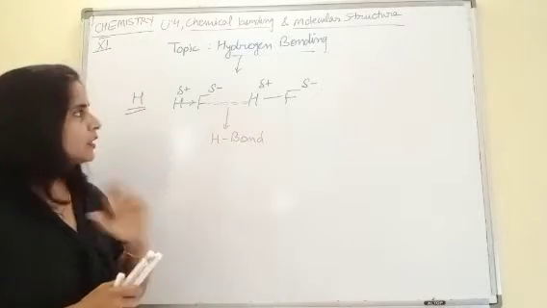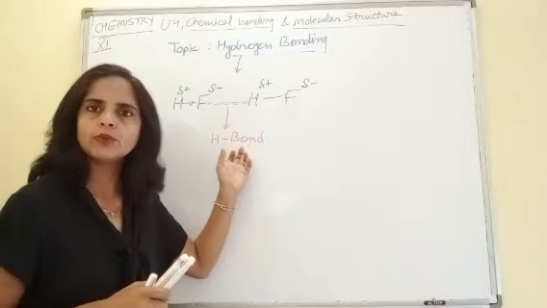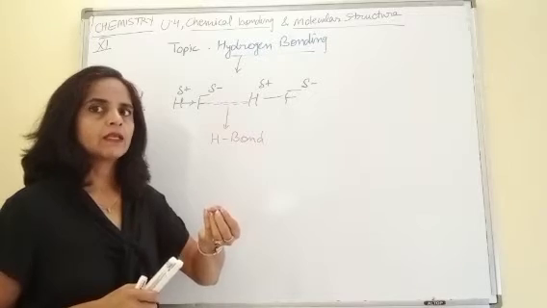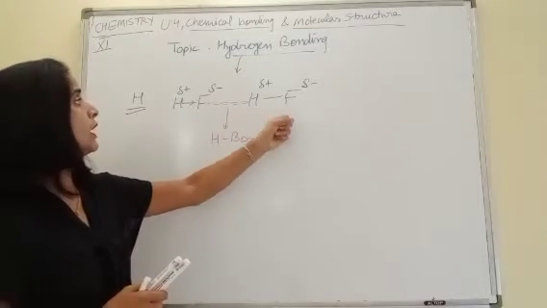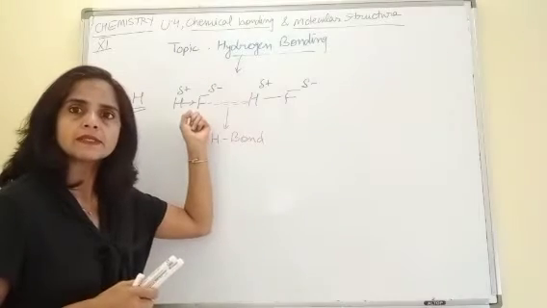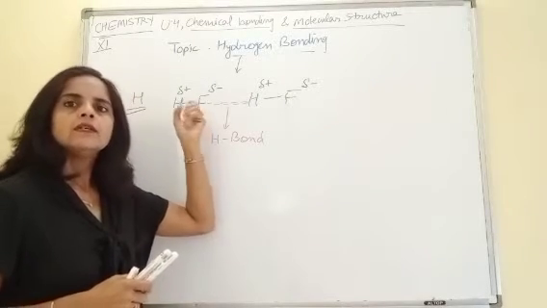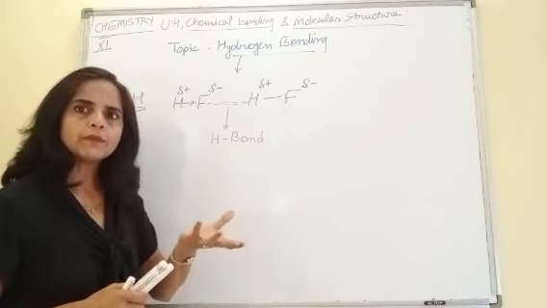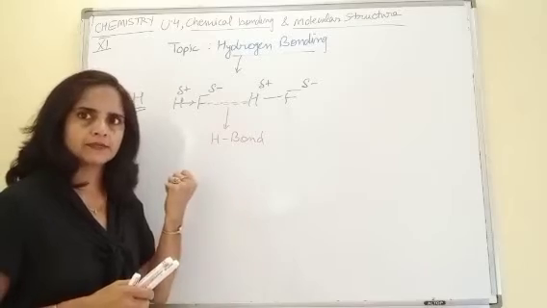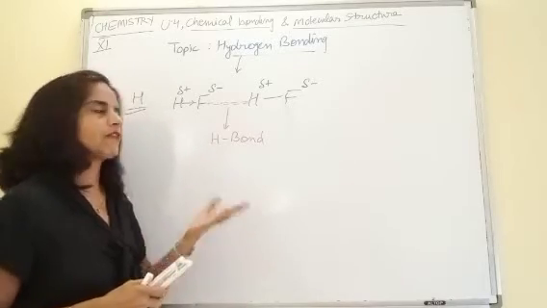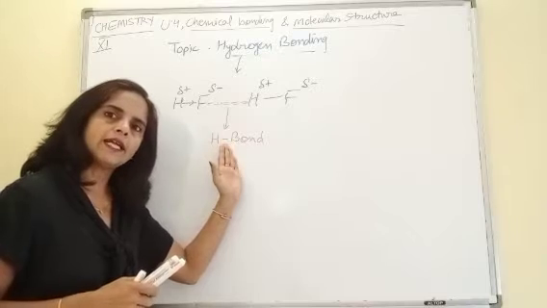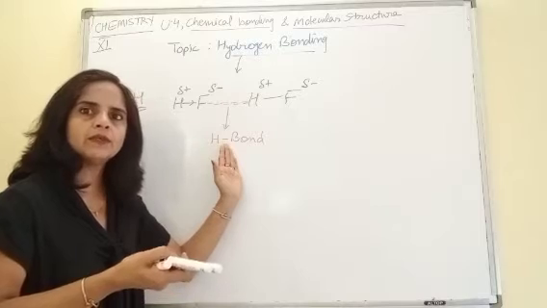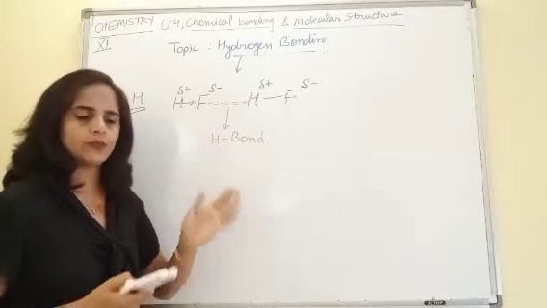So children, I think now it's clear what we mean by hydrogen bond. Whenever a covalently bonded hydrogen atom comes in between two highly electronegative atoms, then a weak force of attraction develops due to the presence of opposite poles. And this weak force of attraction is termed as hydrogen bond. You can easily write it in your own language now that the concept is clear to you.